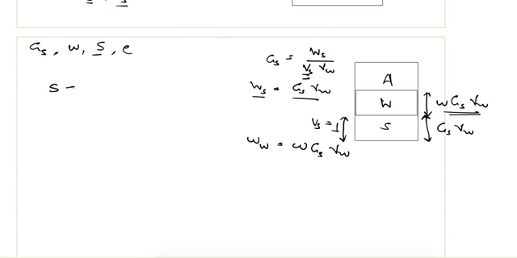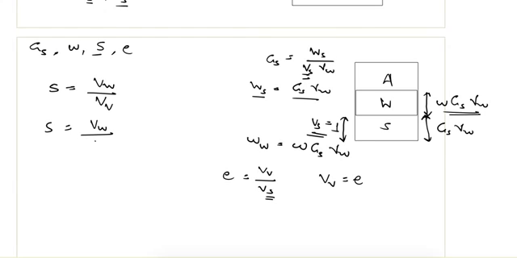the degree of saturation is defined as the volume of water divided by the volume of voids. So if the volume of solids is equal to 1, then from the void ratio we know that the volume of voids will be equal to e. So I can write it as volume of water divided by e.